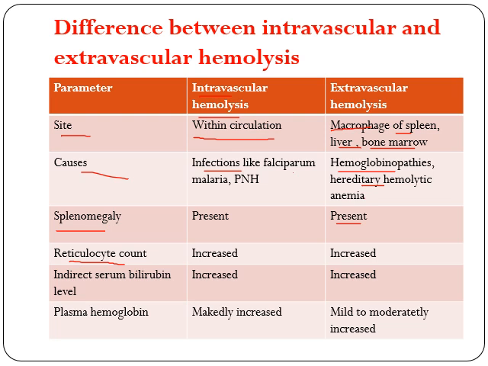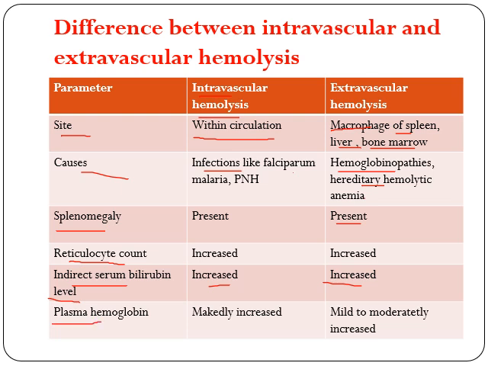So there is increased erythropoiesis, as a result of which reticulocytes are increased in both conditions. Now talking about indirect serum bilirubin level, that is your unconjugated form, that will be increased in both cases of hemolysis. Why? Because in both cases there is increased destruction of RBC. Whenever there is increased destruction of RBC, heme is released, and this heme will undergo conversion to biliverdin and then bilirubin. So there will be increased unconjugated bilirubin level.